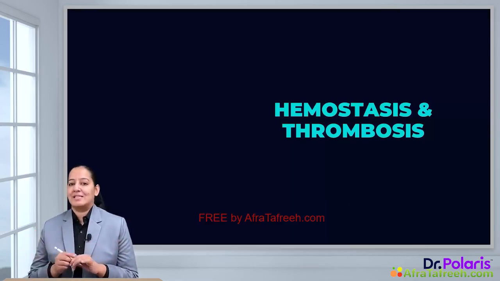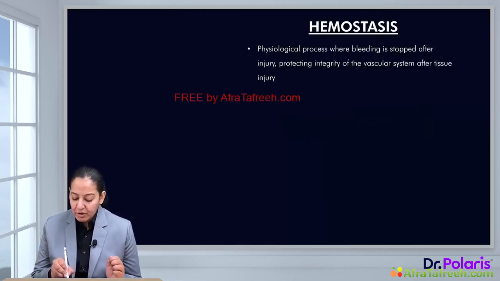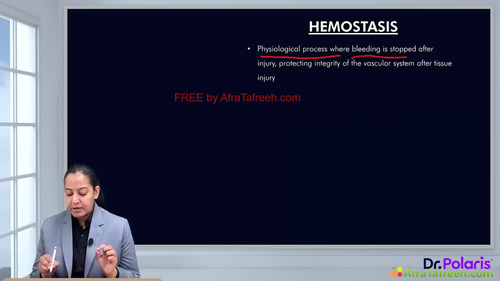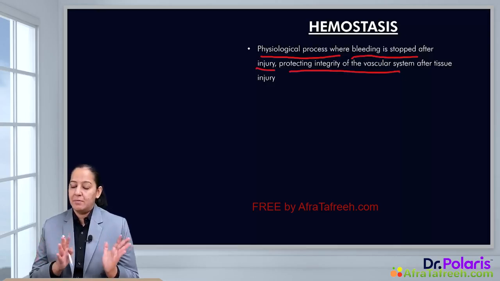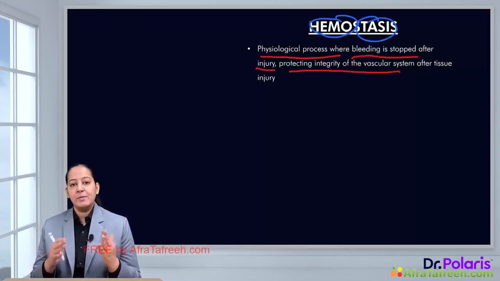Let's start with hemostasis first. As I have told you, hemostasis is a physiological process in which bleeding stops spontaneously after the injury. It protects the integrity of the vascular system. That is known as hemostasis. It is made up of two terms: hemo means blood, bleeding, and stasis means stoppage. So basically it is stoppage of the bleeding, hemostasis.